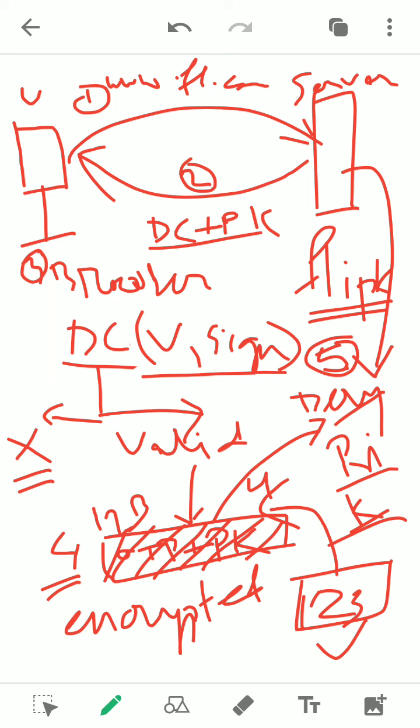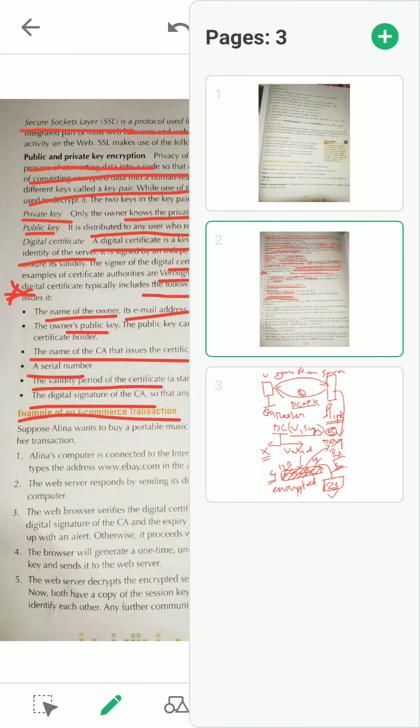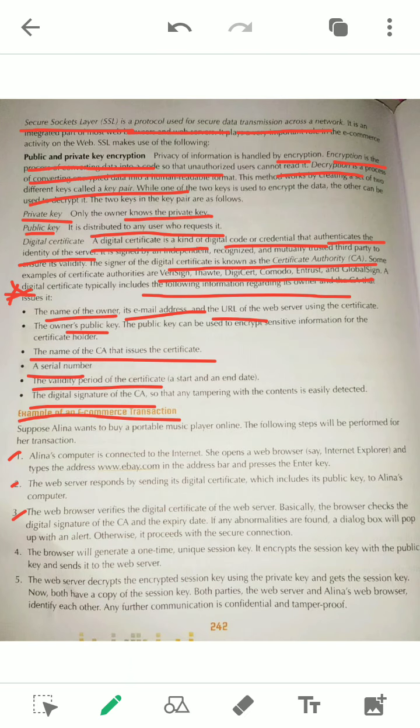Okay, SSL protocol. You can see all the steps and try to match them with step numbers 1 2 3 4 5 that I have discussed here. You can go through these things. If you have any doubt, you can ask. So today this much is okay, and we will stop this part.